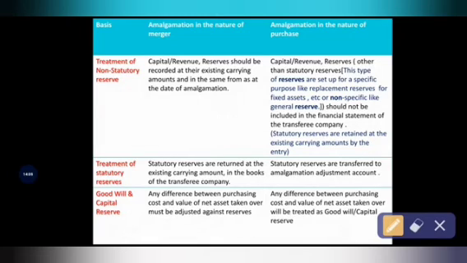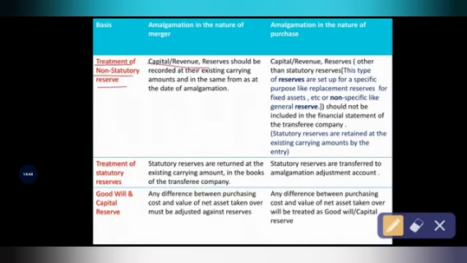Okay, so in non-statutory reserves, the companies keep a reserve intentionally, but under statutory reserve, the companies maintain reserves only as per the provisions and law. So this is the difference between statutory reserve and non-statutory reserves. See, in this case we are going to learn how these non-statutory reserves will be treated under the different natures, that is under the nature of merger and under the nature of purchase. See, treatment of non-statutory reserve.